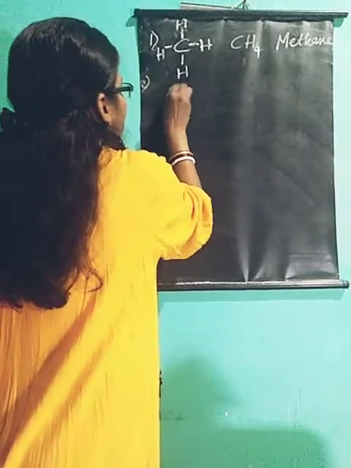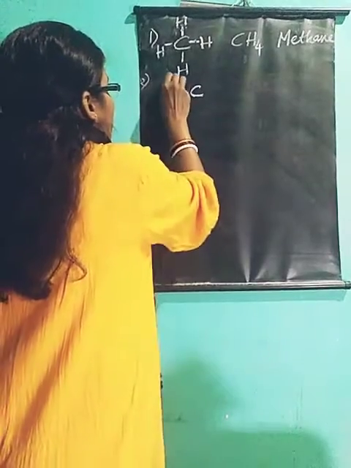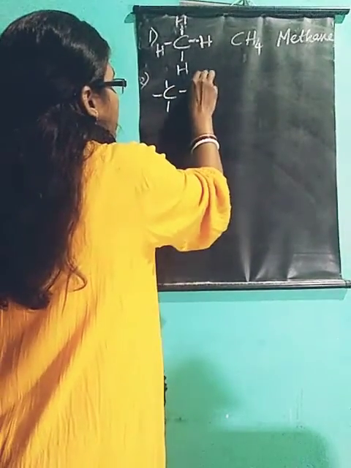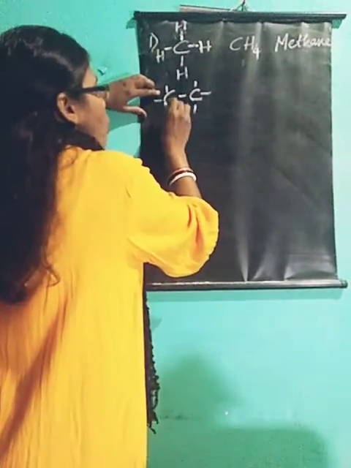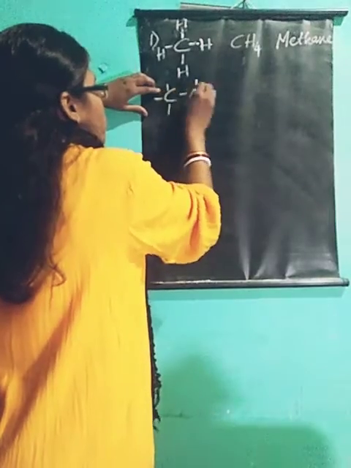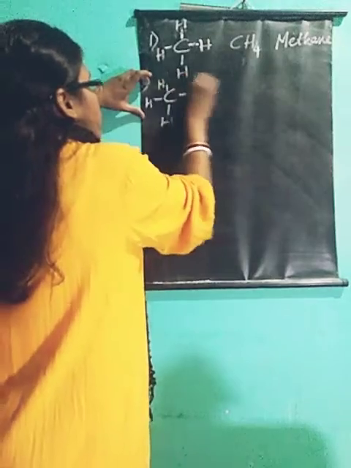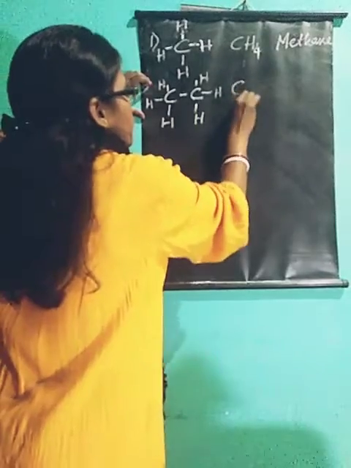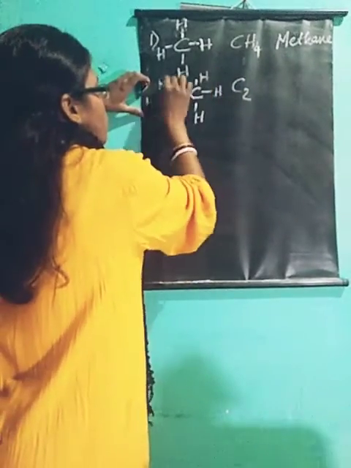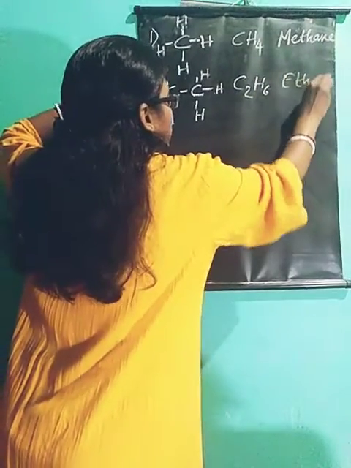Got it? Now if we take two carbon atoms, carbon will combine with carbon itself and then satisfy its valency. Each time be careful that carbon is satisfying all 4 valencies: 1, 2, 3, 4, and here 1, 2, 3, 4. So here H, H, H, here H, H and H. So how many carbon? C2. How many hydrogen? 1, 2, 3, 4, 5, 6. H6. This is called ethane.